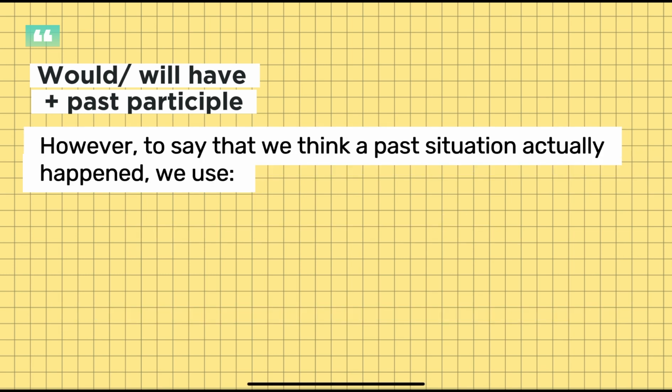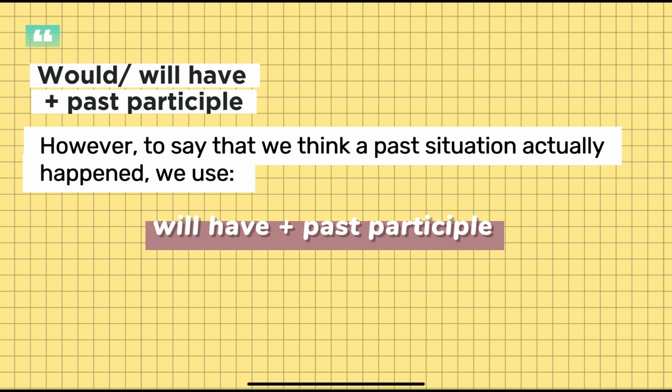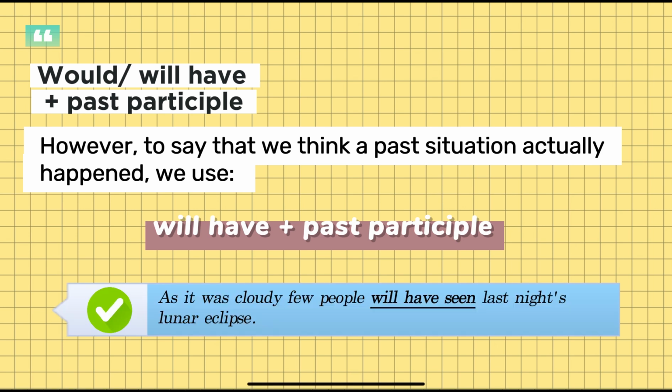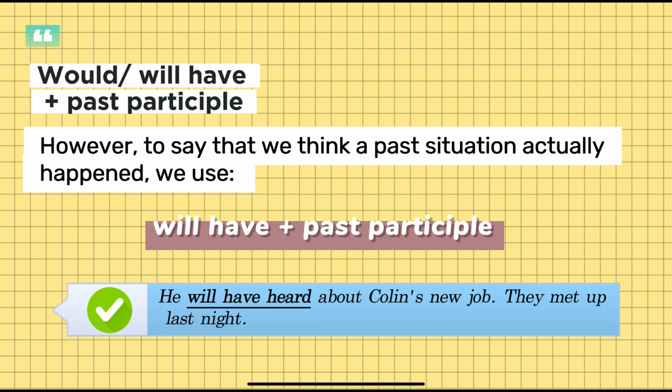However, to say that we think a past situation actually happened, we use will have plus past participle. For example, as it was cloudy, few people will have seen last night's lunar eclipse. We don't say few people would have seen, because this is a past situation that actually happened. Another example, he will have heard about Colin's new job. They met up last night. This is a past situation that actually happened. So let's do some practice now with some exercises.